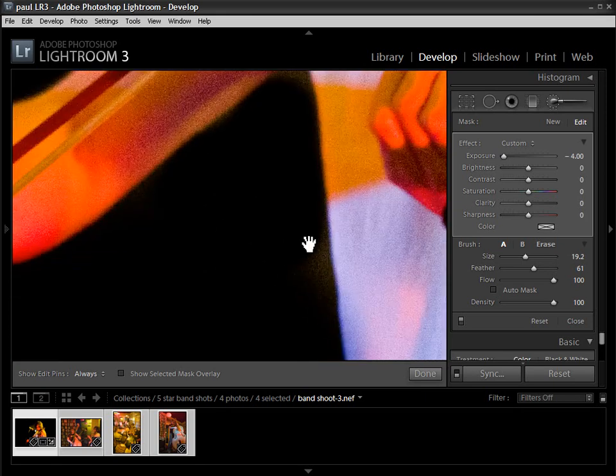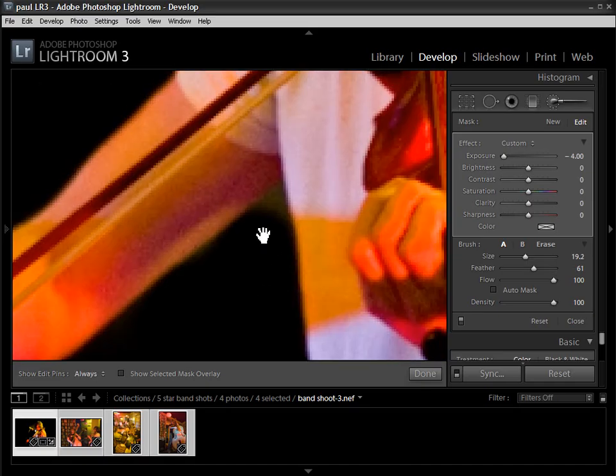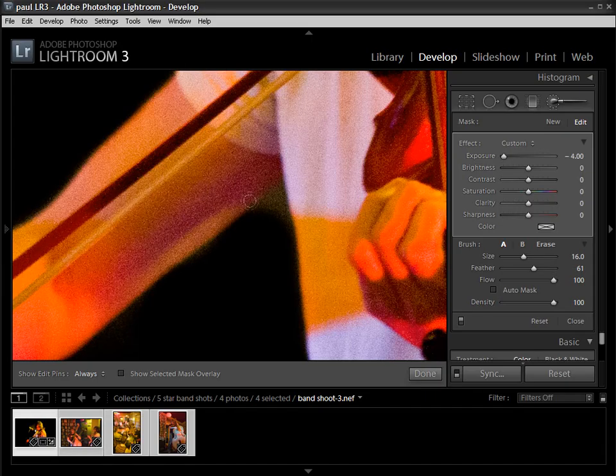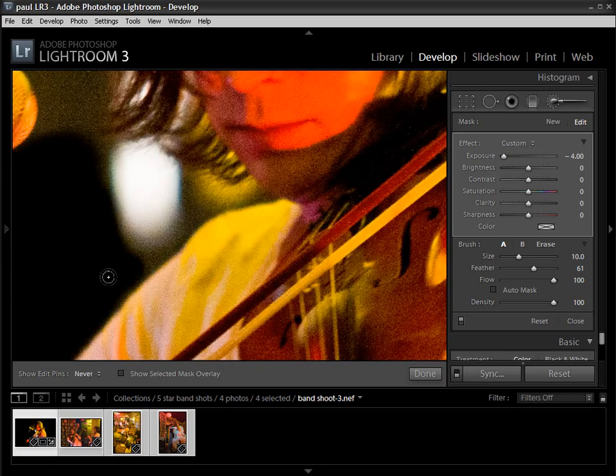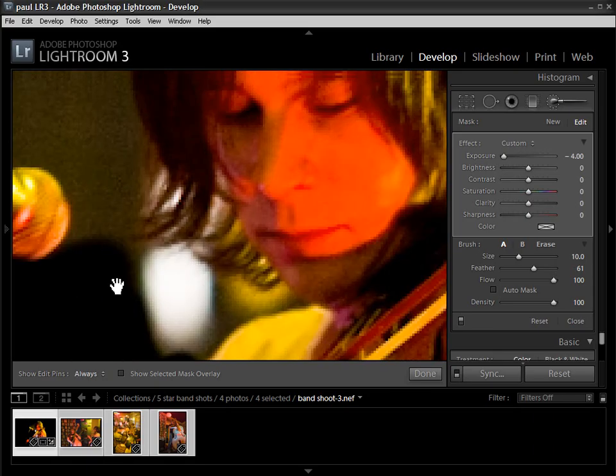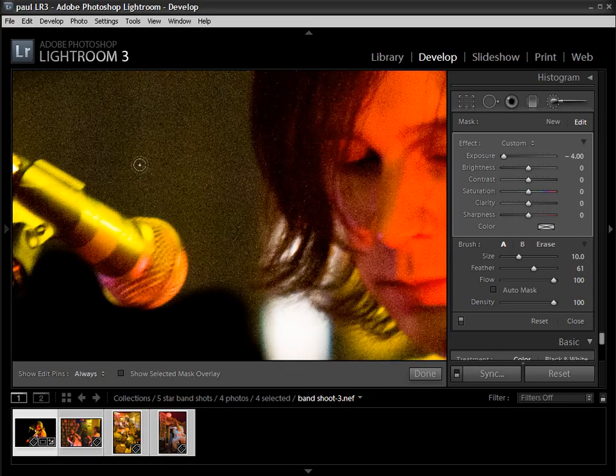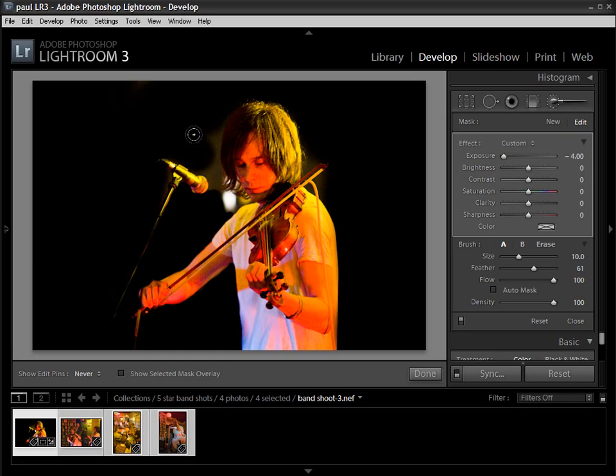I'm using the program on a laptop. It's not as fast as when I use it on my iMac. You do need a reasonably powerful PC or Mac to run the program, so make sure you check out the minimum system requirements before you go and purchase the program. So there we go. That's looking a bit better now. Our musicians are really standing out from the background.